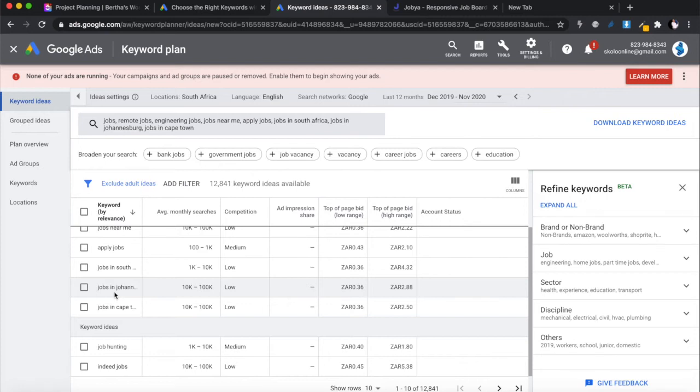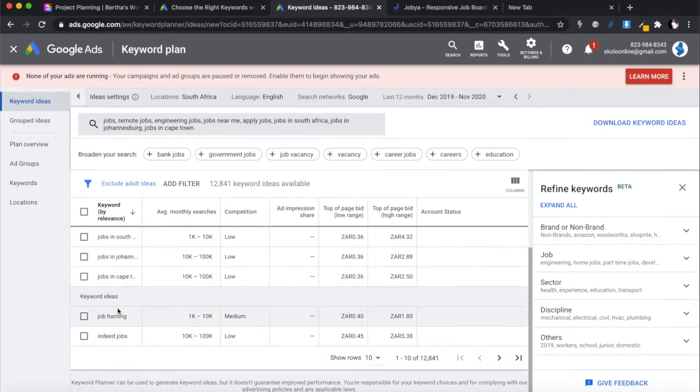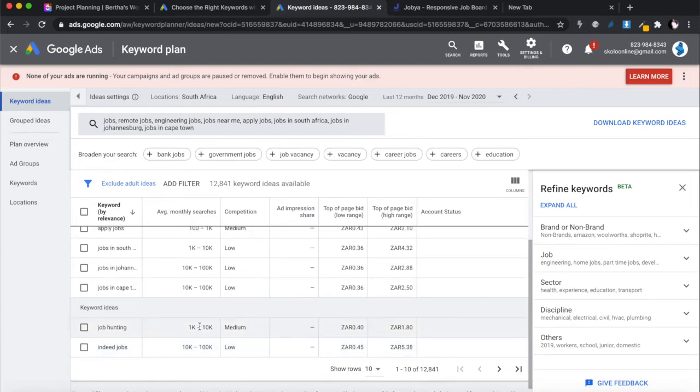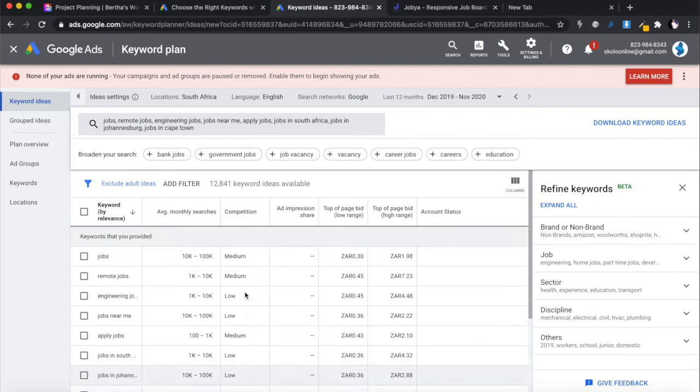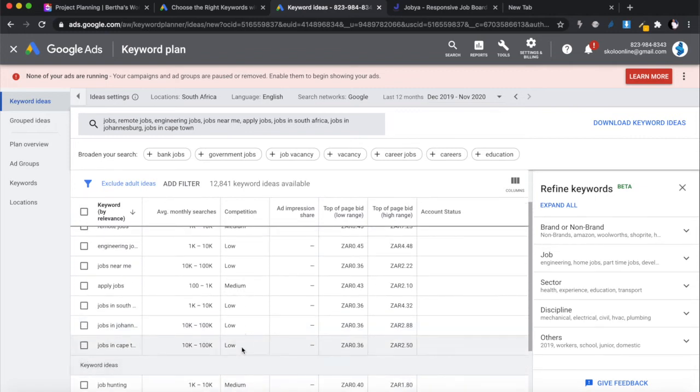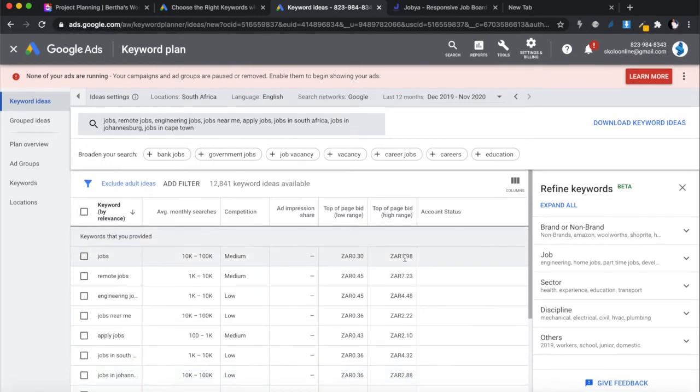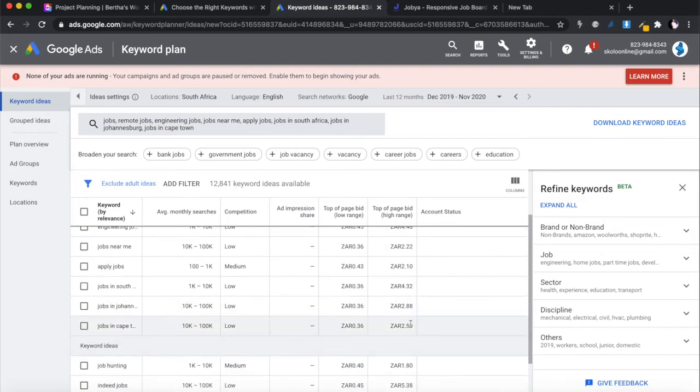Okay. Another thing you want to do at this point, it will also give you other suggestions, job hunting, Indeed jobs. Obviously, Indeed jobs is very specific. Okay, but if you want to target that keyword, I've seen people do it, but look at how expensive that keyword search is. All right. And job hunting is a little bit lower. So I like these ones because of the low competition. All right, jobs in Johannesburg, jobs in Cape Town is very low competition, and the price is a bit higher compared to this one. But if you look at 1.98 and 2.5,